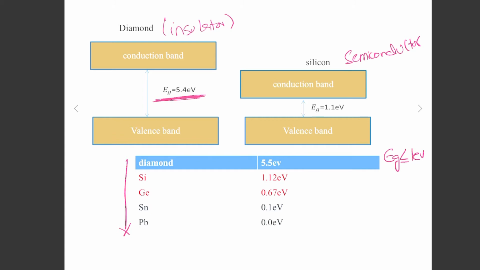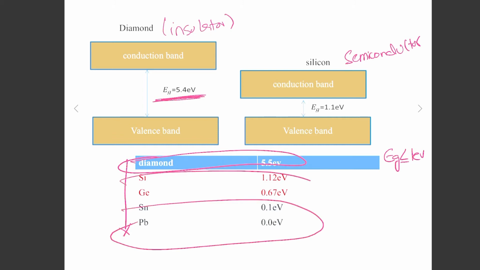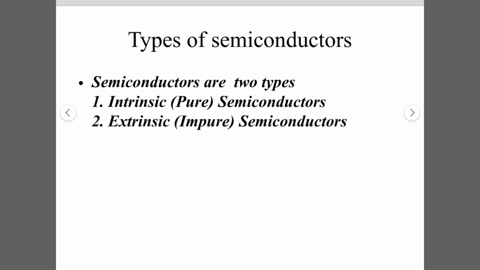Diamond behaves like an insulator, tin and lead behave like conductors, and silicon and germanium behave like semiconductors. So this is all about the band gaps, and how the valence electrons in the outermost shell behave, which makes them the matter they are.